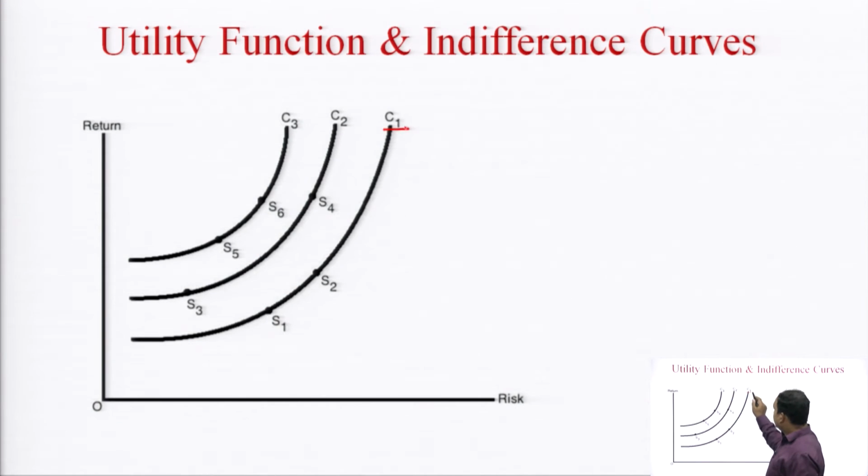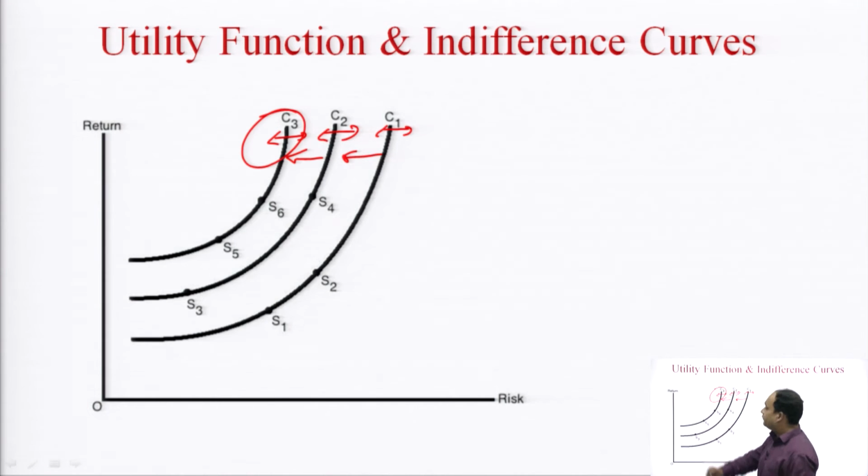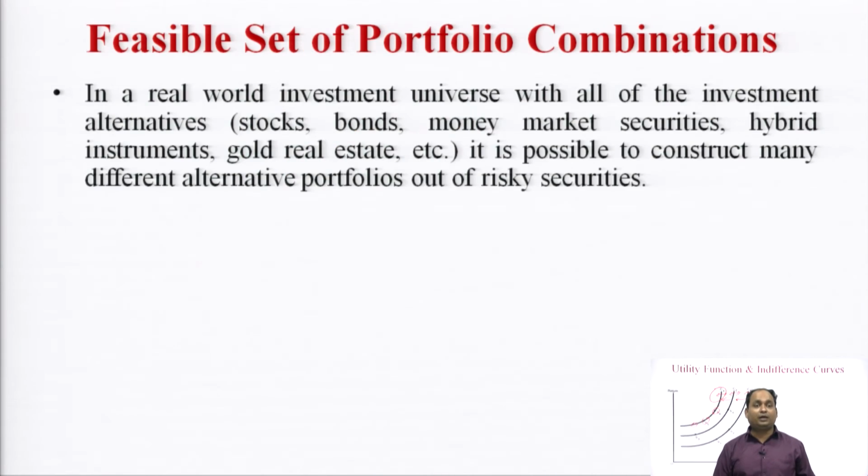These are the highest utility, C1 to C2 to C3. Once an investor is moving from C1 to C2, C2 to C3, this C3 is the portfolio combination where the utility will be highest for the investor. But the portfolios that lie under this utility curve, the investor will be indifferent on this utility function, whether he or she invests at this point, this point, or this point. At any of the points the investor would be indifferent.